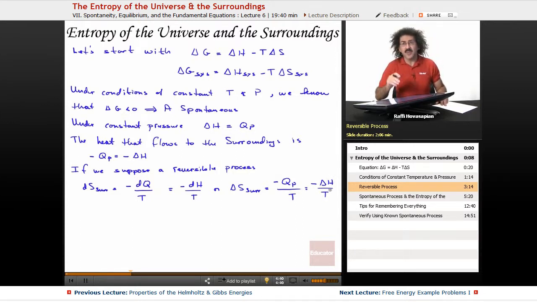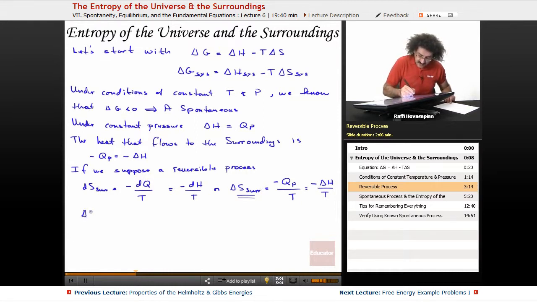So if I want to know what the change in entropy of the surroundings is, not the change in entropy of the system, I just take the delta H of the system, take the negative sign of it, and divide by the temperature at which this process is taking place. That's all this is.